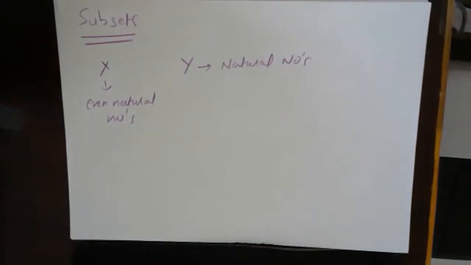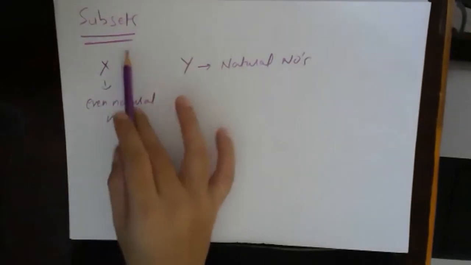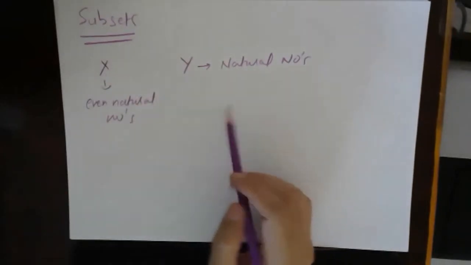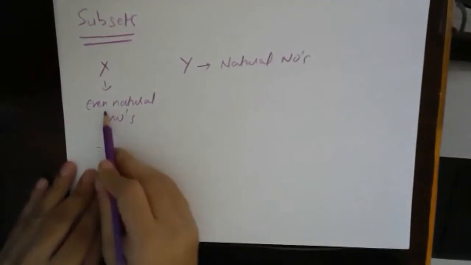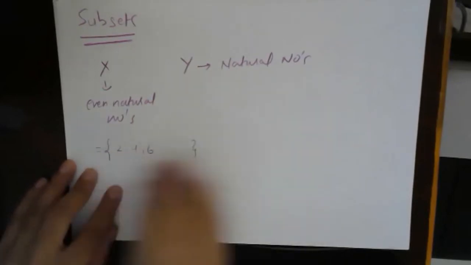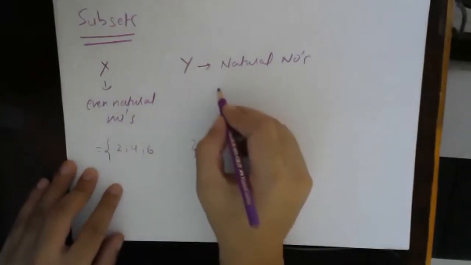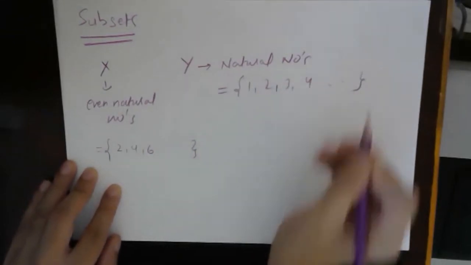So we define set X as the even natural numbers and set Y as the natural numbers. The even natural numbers start from 2, 4, 6, 8 and so on till infinity, an infinite set. And set Y will contain 1, 2, 3, 4, 5, 6, and so on.